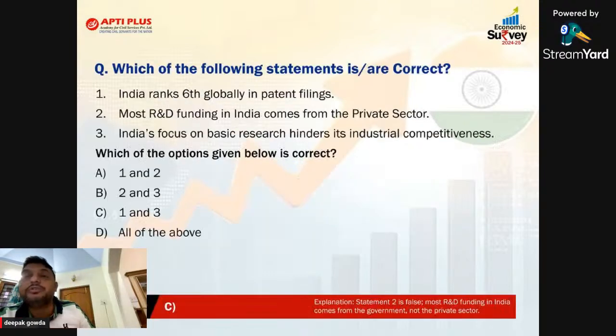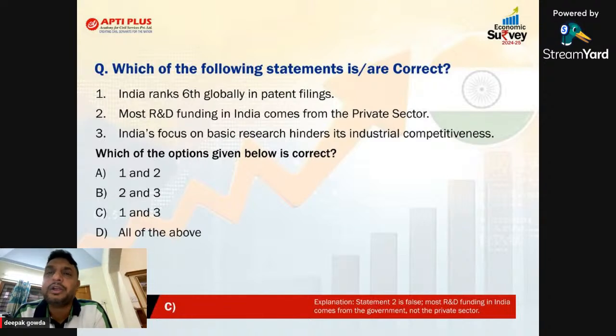We check the questions related to this industry chapter. India ranks 6th globally in patent filing, correct. Most R&D funding in India comes from the private sector. Wrong. Most of the R&D funding in India comes from the government only. India's focus on basic research hinders its industrial competitiveness. The third statement is correct, sir. But remember, the key answer given is C, 1 and 3 only. I thought D, because most of the R&D funding comes from the government only. So C is the correct answer. Just move to the next slide, sir.